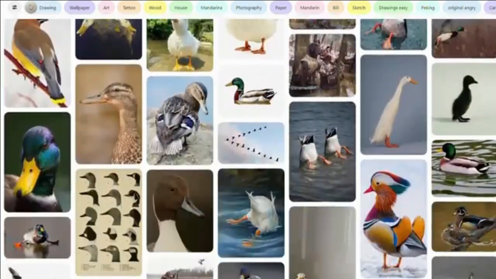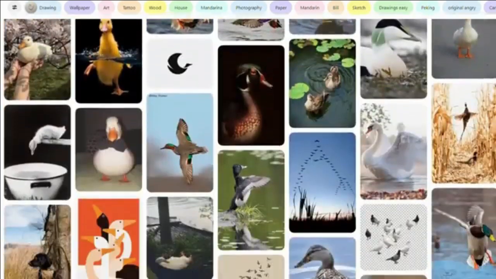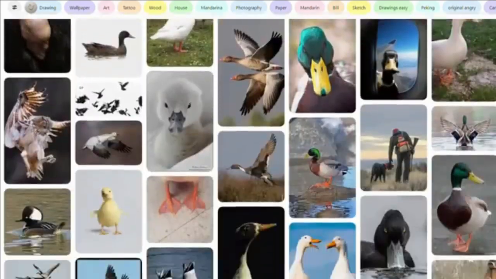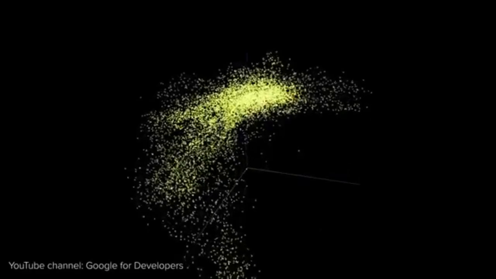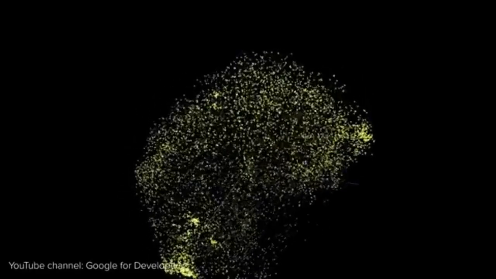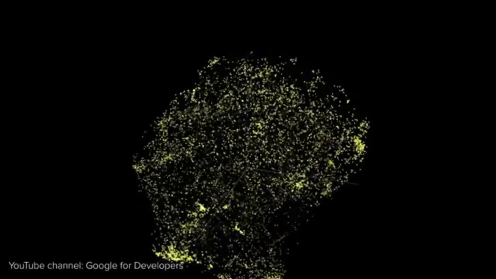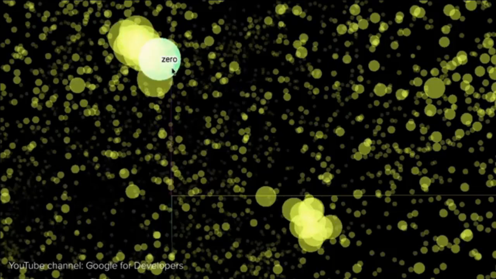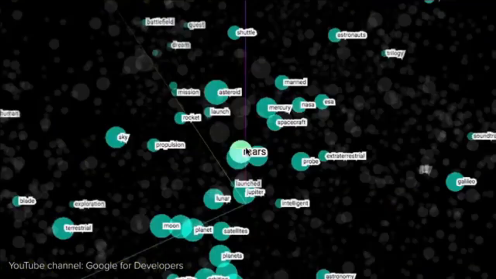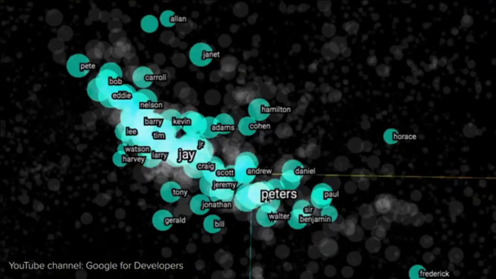There are thousands of images of ducks the model is trained with, and they're all pretty different representations of the same thing. To simplify matters and make similar objects closer to each other, we reduce the dimensions and place data into a latent space, a compressed and more abstract representation of the original multidimensional space.